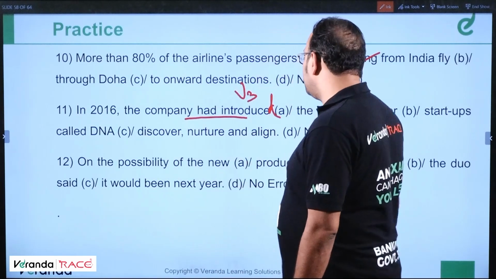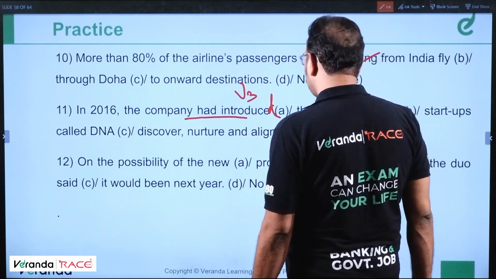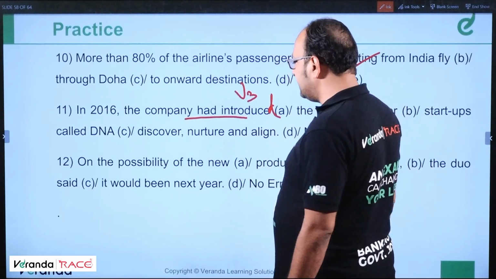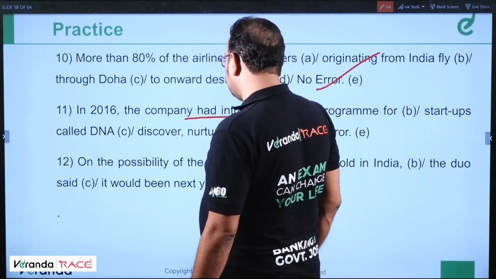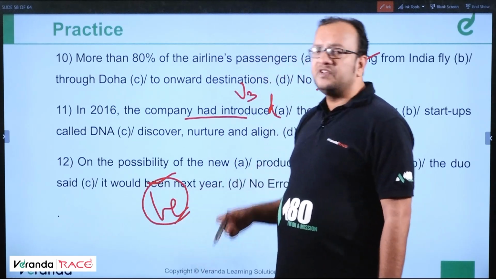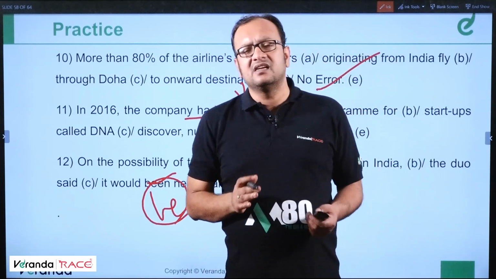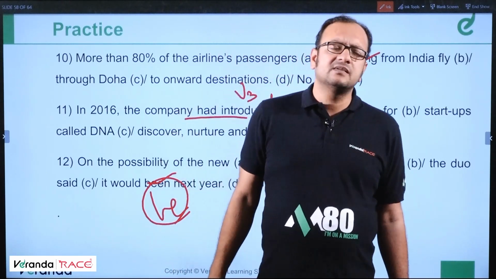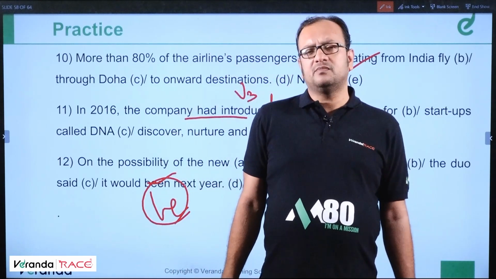On the possibility of the new product being sold in India, the duo said it would be next year. Would plus V1. So the V1 here is be. Now tip number 8 for today. Be is a word which is the first form of the verb.